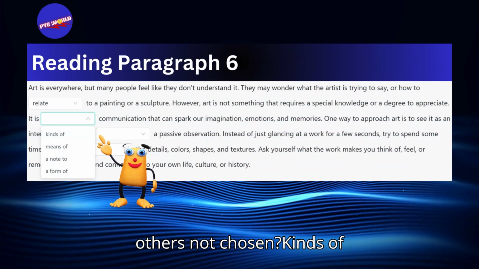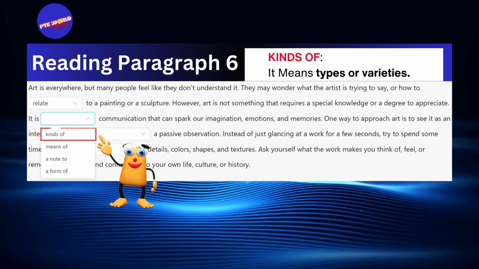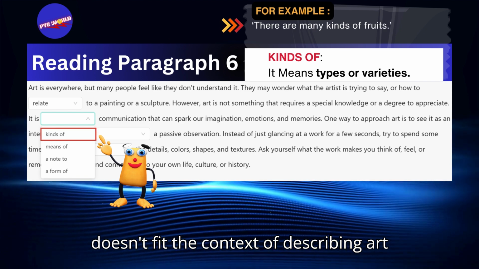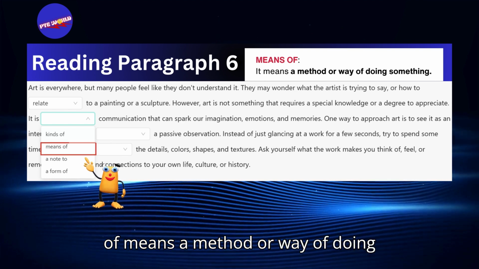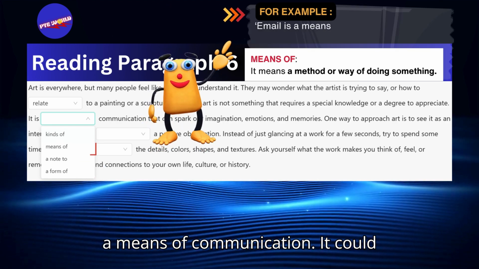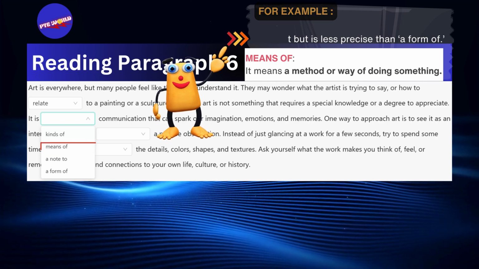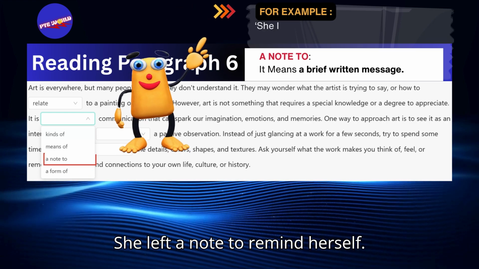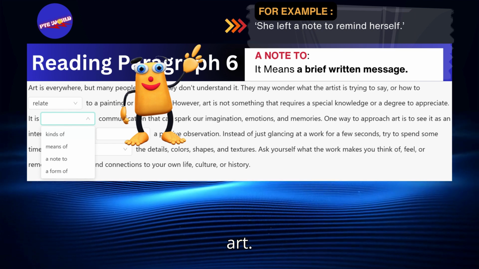Why others not chosen? Kinds of means types or varieties. Example, there are many kinds of fruits. It doesn't fit the context of describing art as a type of communication. Means of means a method or way of doing something. Example, email is a means of communication. It could fit, but is less precise than a form of. A note to means a brief written message. Example, she left a note to remind herself. It doesn't fit the context of describing art.